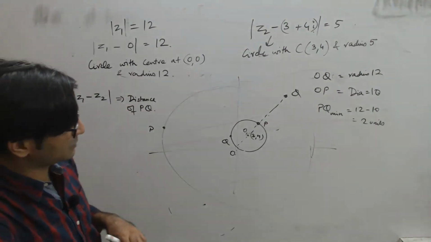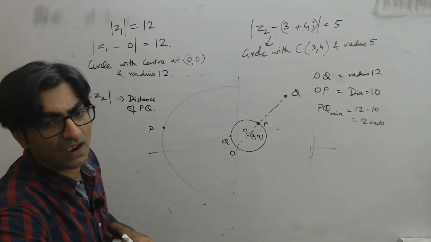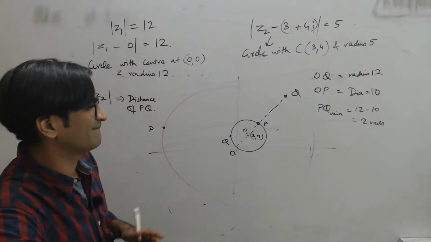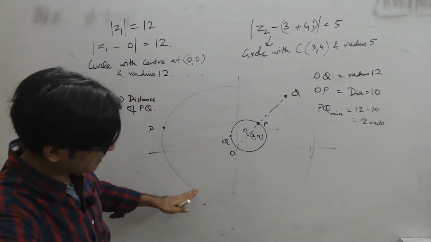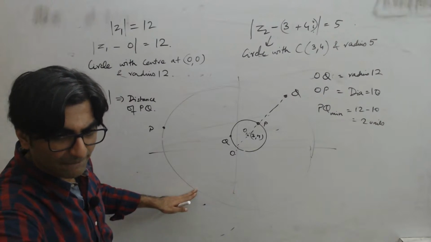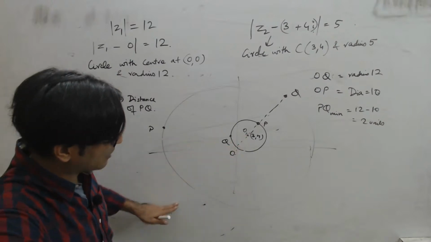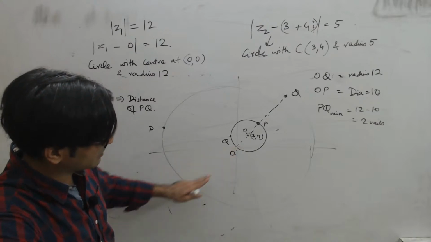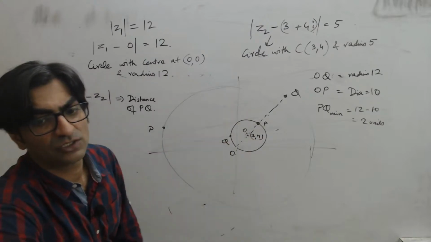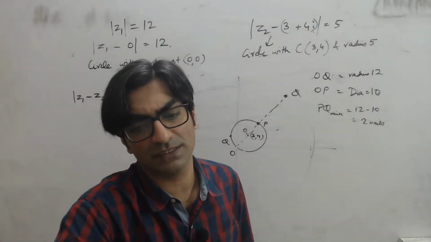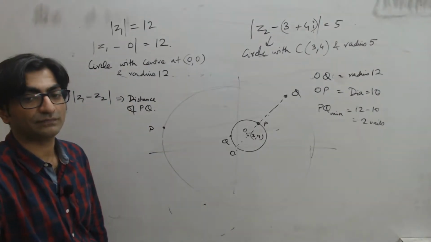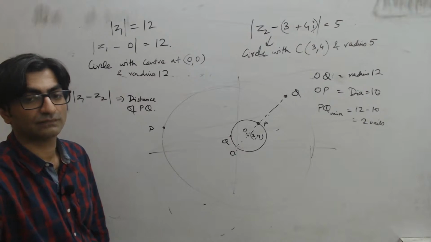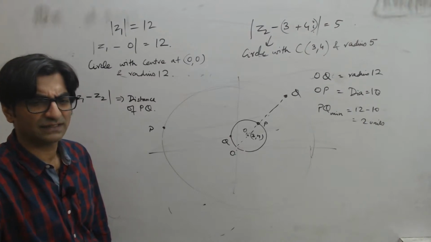So how would the maximum distance 22 come about? In theory as well, but in practice the maximum distance will be the radius, right? You extend it backwards and this will be the maximum distance, right? That will be the radius 12. So minimum distance is 2, maximum distance will be 12. It has to lie between 2 and 12. Is that clear, guys?